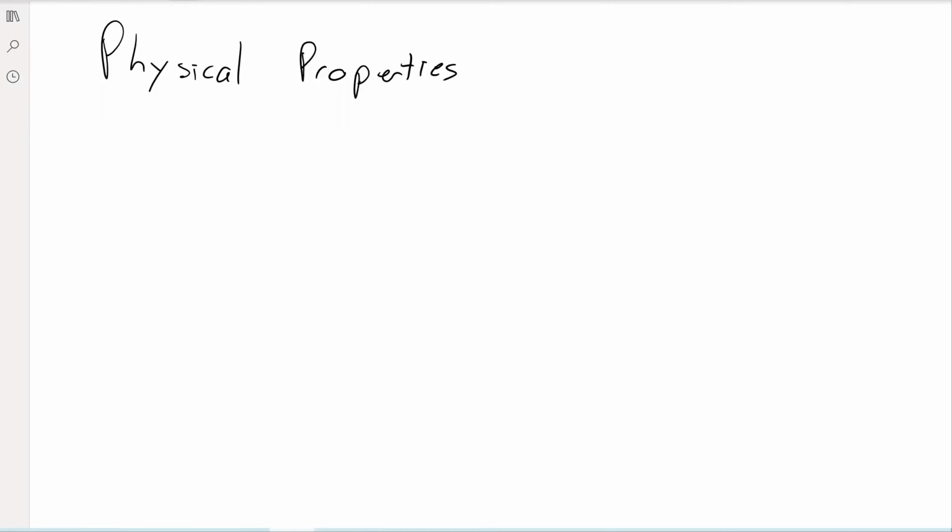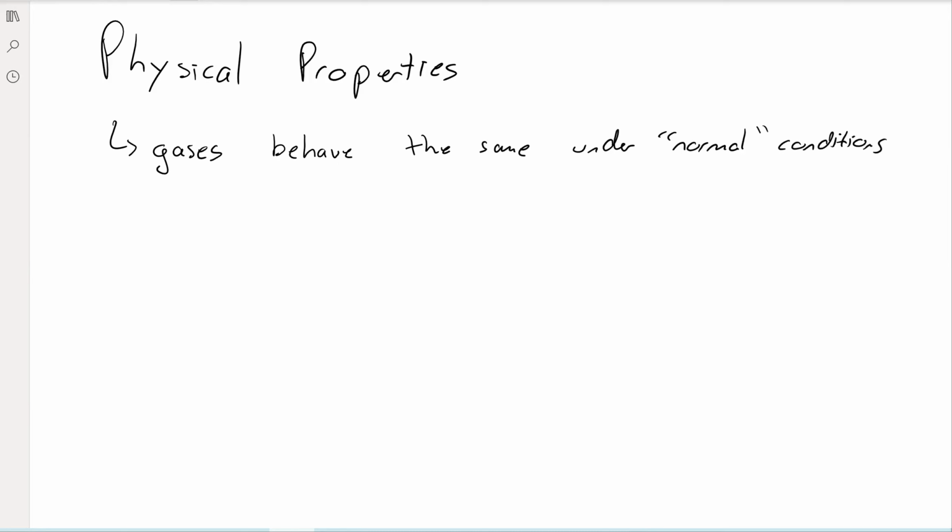All right, let's take a look at some physical properties of some gases. And for these physical properties, a lot of gases behave the same under normal conditions. And we call these ideal gases.